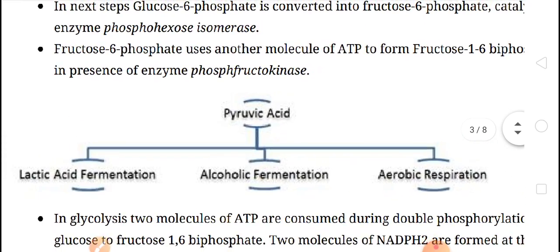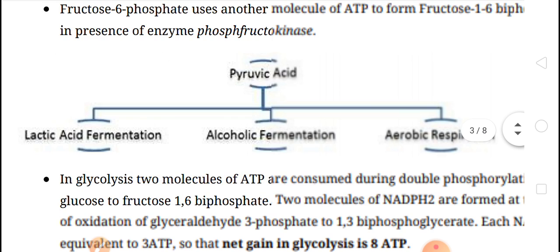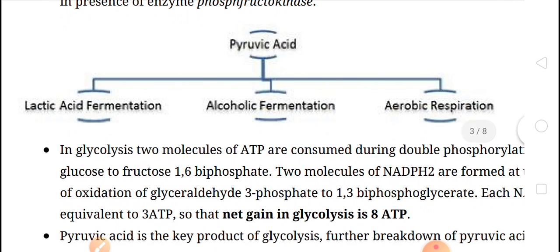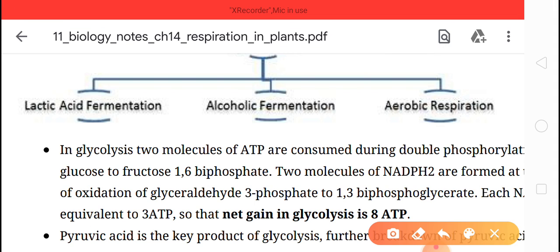See this, the pyruvic acid is there. This pyruvic acid, formed by the series of reactions in glycolysis, has three options. First, it leads to lactic acid fermentation; second, it leads to alcoholic fermentation; and third, it leads to aerobic respiration also.